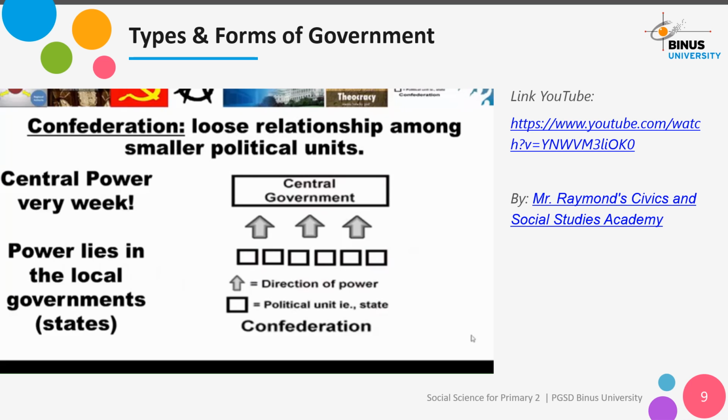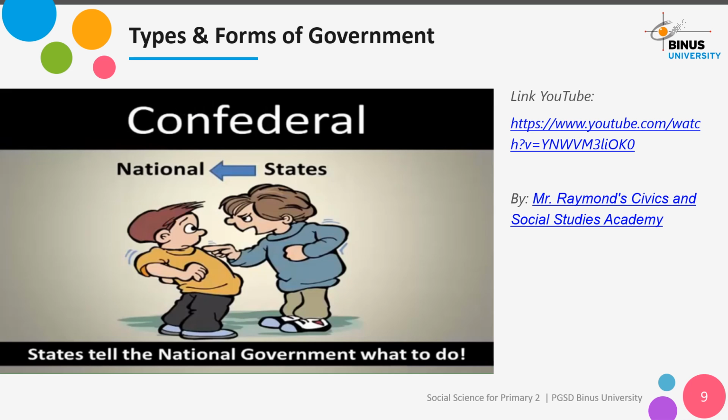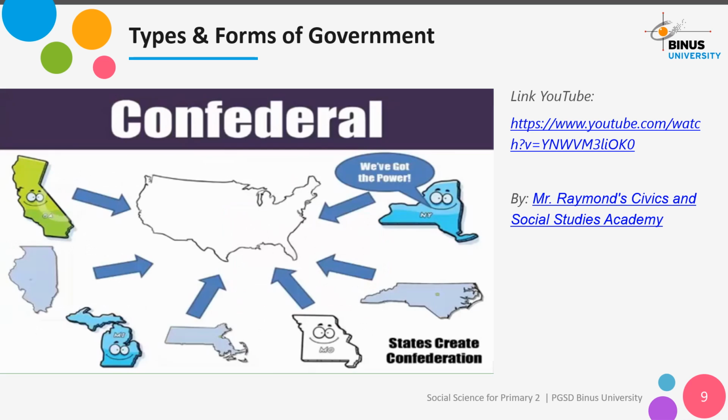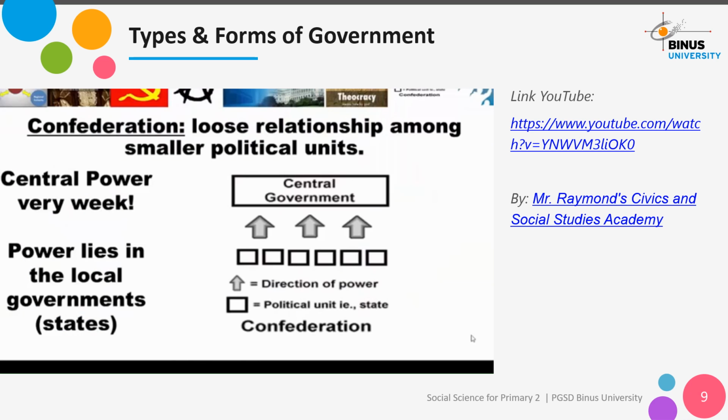Hopefully you remember the confederal system, in which the states hold all of the power. Again, here we see the arrows as the direction of power. This is where local or state governments establish a relationship to create a national government to deal with some limited issues. Now you have to remember that the central government is just another term for the national government. So the US government or the French government or the government of China, these are central governments. In a confederal system, the central government is very weak.